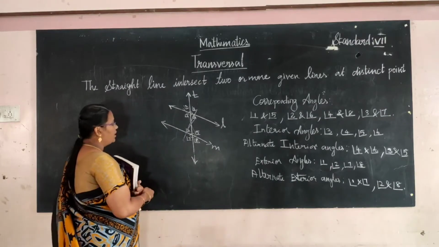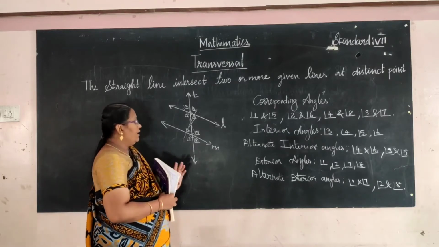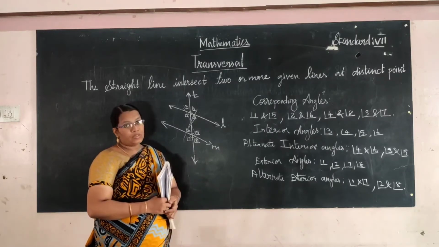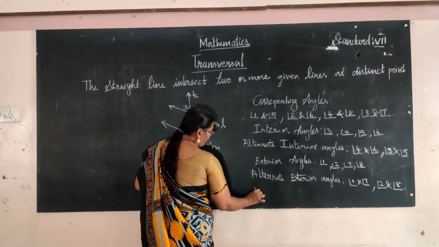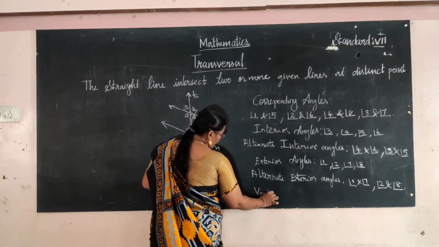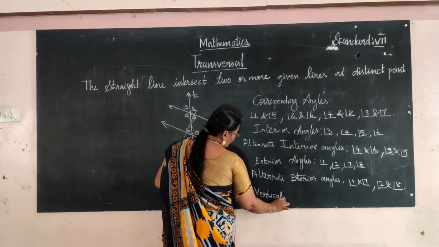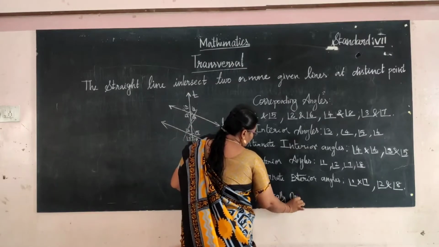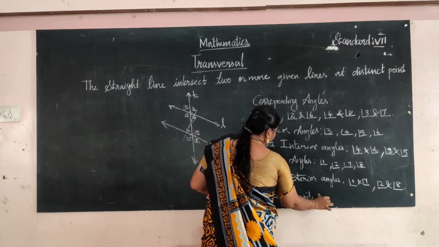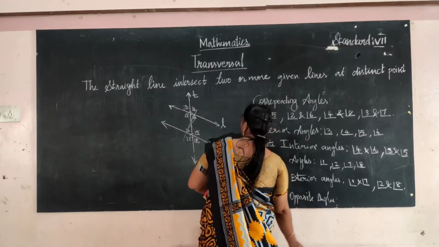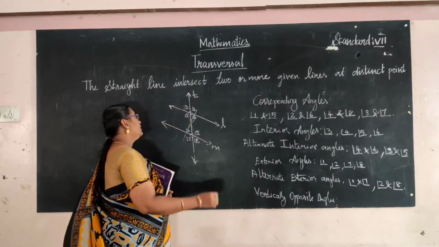Finally, vertically opposite angles. Vertically opposite angles means vertical sides.